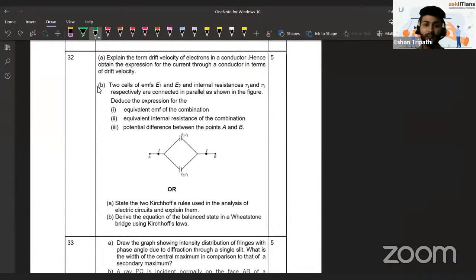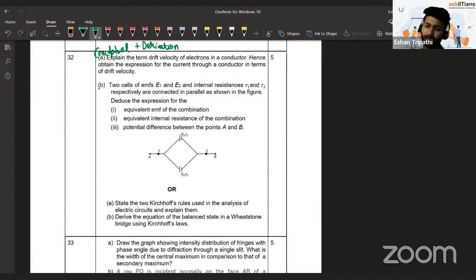Other long question is one from current electricity over here. Options are given. Here it's from current electricity. Again, a conceptual question from current electricity. Defining drift velocity and all, getting the expression of it, all that stuff. Conceptual plus derivation.